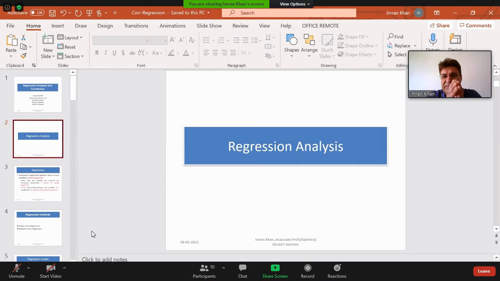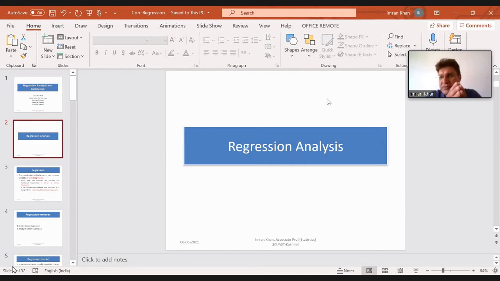Or if the height decreases, weight will also decrease. But we don't say that if weight decreases, height will also decrease. So vice versa, we don't say. That means weight is a dependent variable, and height we can take as an independent variable. So in regression analysis, we should know which one is our independent variable and which one is our dependent variable, because it's important to establish the functional relationship when we know which one is dependent and which one is independent.